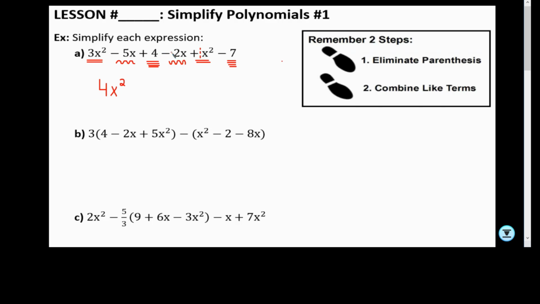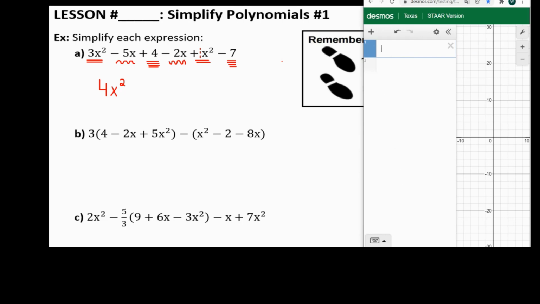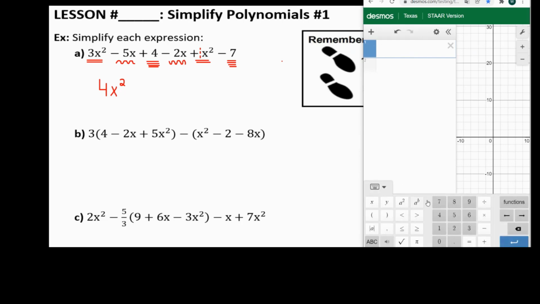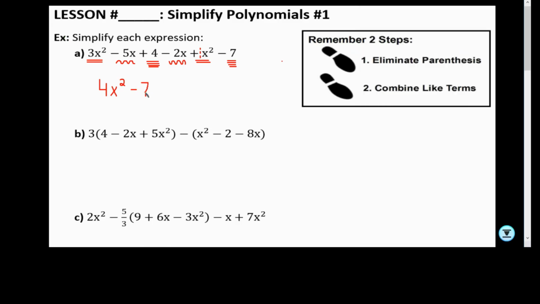Negative 5 minus 2. If you need to, you can pull out your calculator and do the calculation there. Okay, so please remember that you have your calculator. A lot of things you can do in your head, but in this case, I'm just going to demonstrate here that your calculator is your friend. So this would be negative 7x. And then positive 4 minus 7 will be negative 3. Very good. So this is all we can do to simplify this expression.